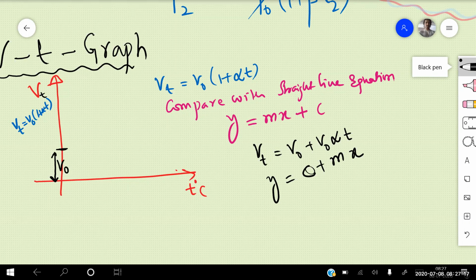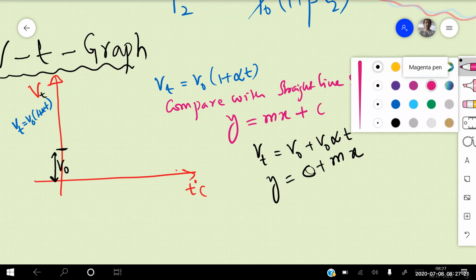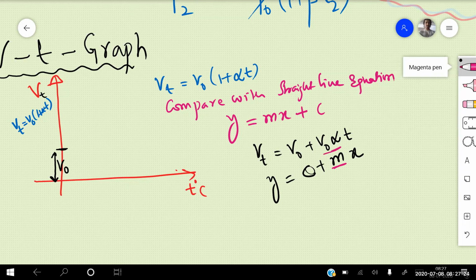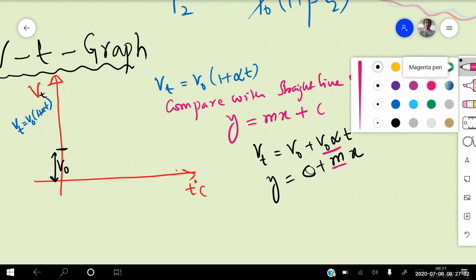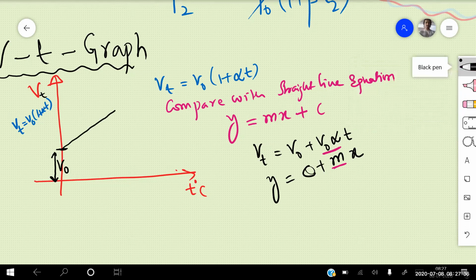On the x-axis, we are taking the temperature T. This slope m is equal to V naught into alpha, and x is equal to T. So on the x-axis, I have taken the temperature, and we will get a straight line graph for this. If I extend this line backward, it meets the x-axis somewhere here.